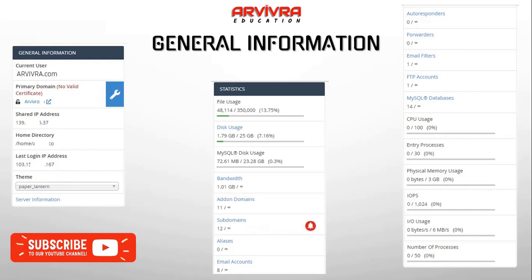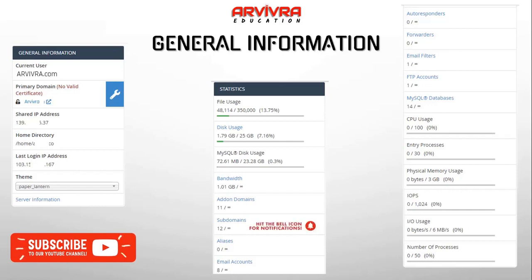For email accounts, here we have created 8 email accounts for the different websites. Whatever email we receive carries some space in MBs. After utilizing the complete space, we have still used only 1.79 GB. In the same way, you can see other information on the right side: autoresponder, forwarders, email filters, FTP accounts, and SQL databases. 14 SQL databases have been established.